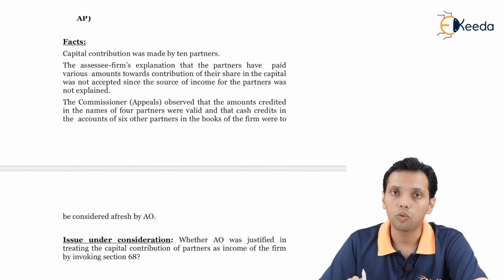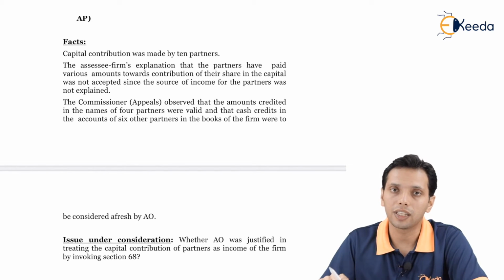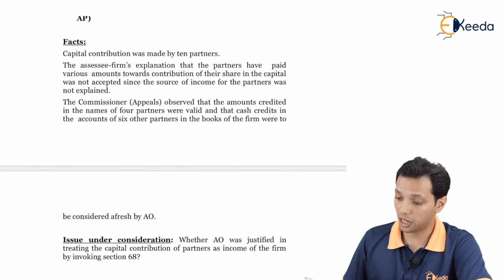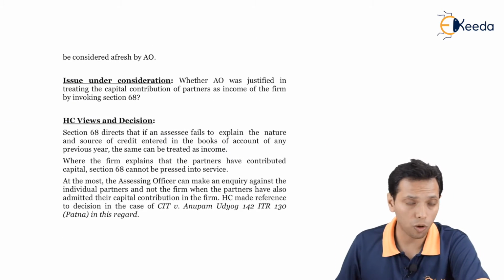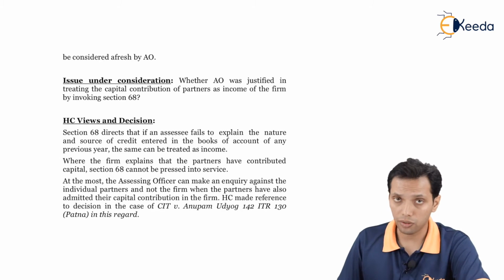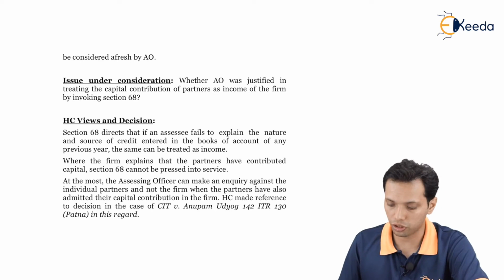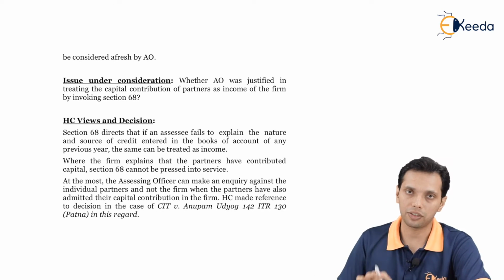So the AO treated the entire 10 partners' contribution as cash credit. However, the CIT appeals treated only 6 partners' contribution as cash credit, and the matter was remanded back to the assessing officer. Issue under consideration: whether the AO was justified in treating the capital contribution of partners as income of the firm by invoking the provision of section 68.